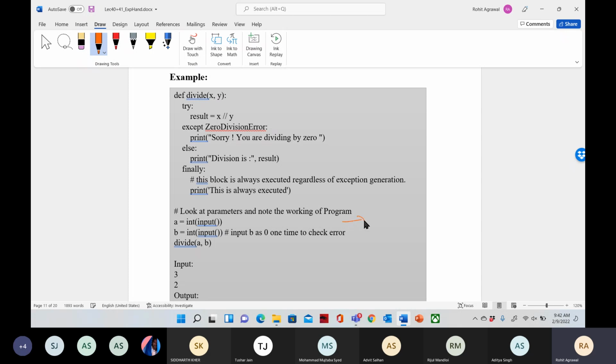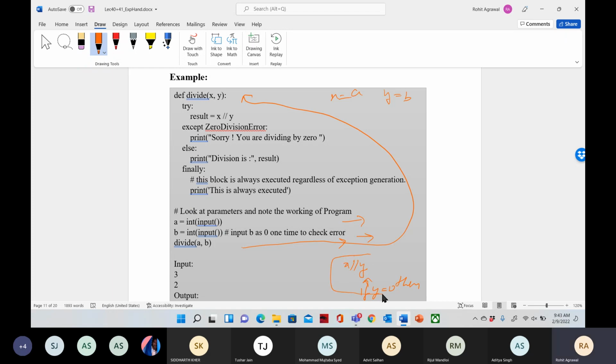So we are having A and B, two inputs. And we are using a function divide(a, b). So this divide(a, b) is here. So X will be your A value and Y will be your B value. Now, in case of division, there may be the case that if Y is 0, then an exception occurs.